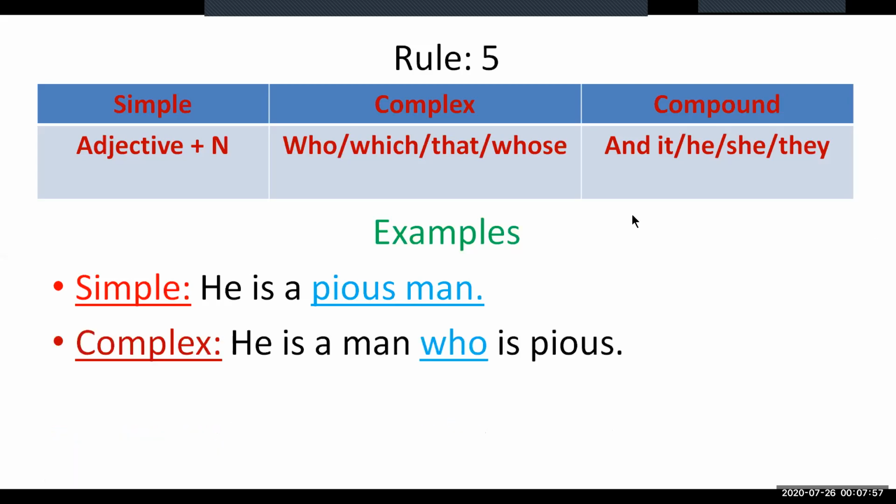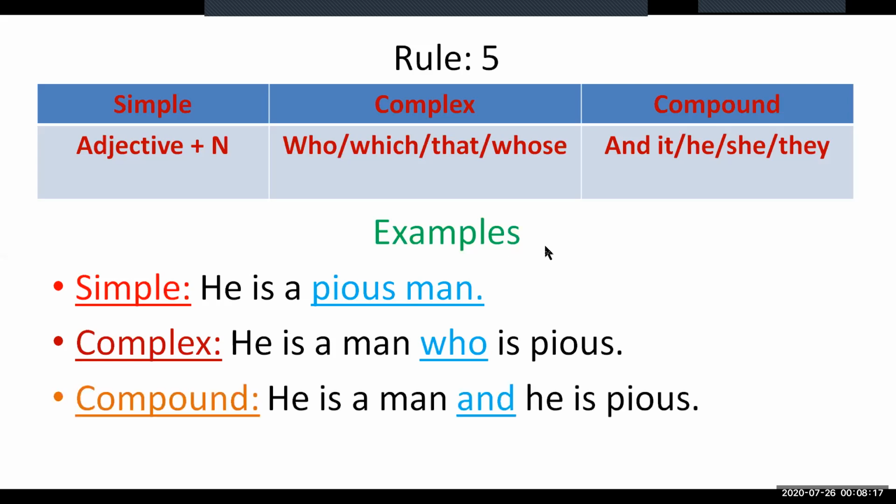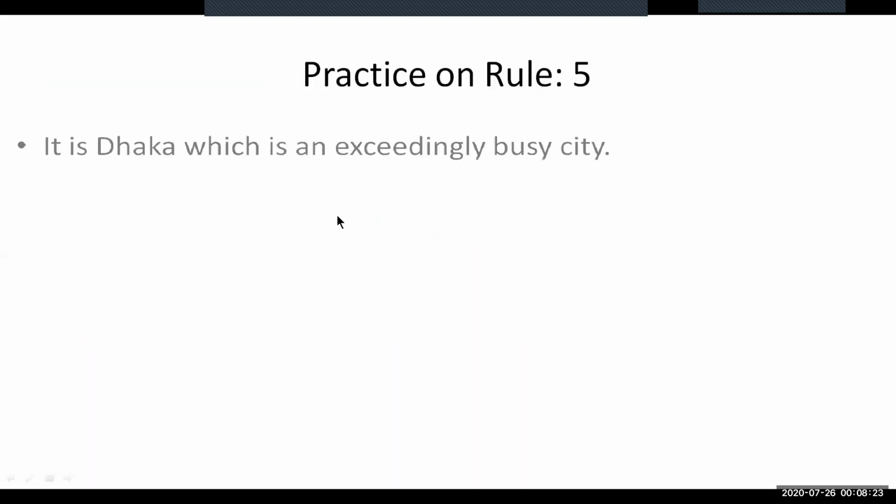And to make it a compound one, we need to use the conjunction and then the subject again. So in this case, as he is a person, we'll use the subject he. So the compound form will be he is a man and he is pious. I think you have found it the easiest one in your life. So practices are based on this rule.